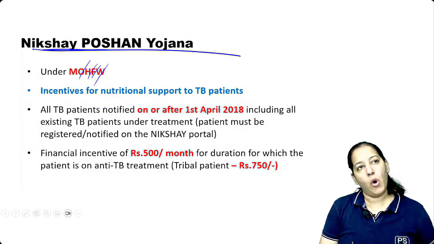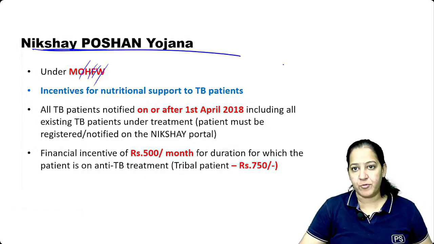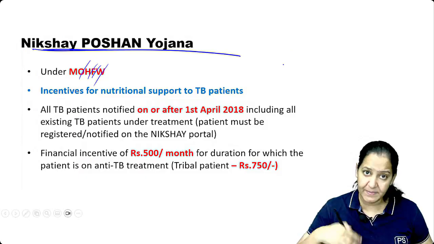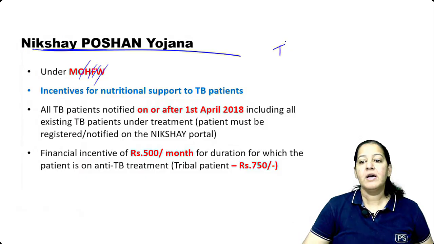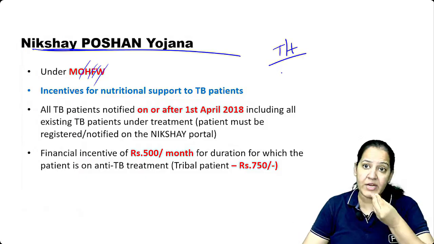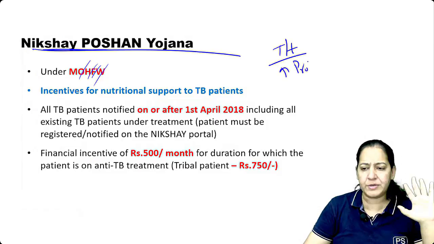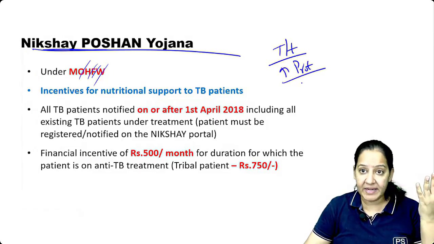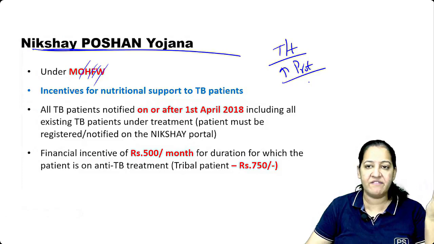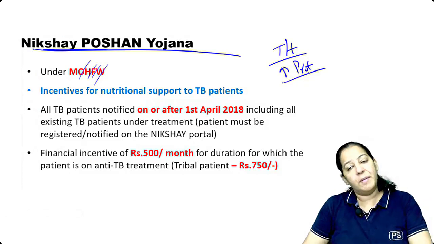Now, you know, all the TB patients are deficient in protein. They are very lean, thin, underweight. That's why the TB occurred to them. So whenever we treat them, we want them to eat very well. A high protein diet we recommend. They should eat abundant paneer, abundant cheese if they are vegetarian. If they are non-vegetarian, they should eat abundant egg.